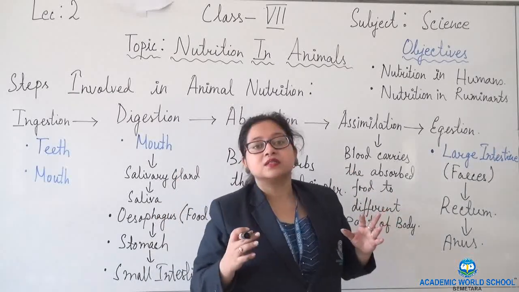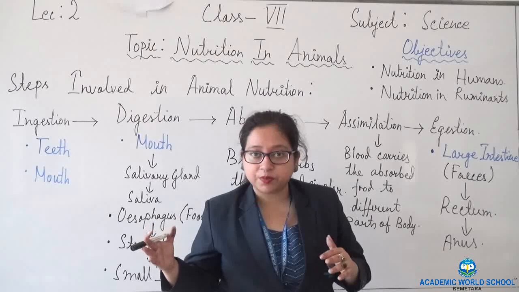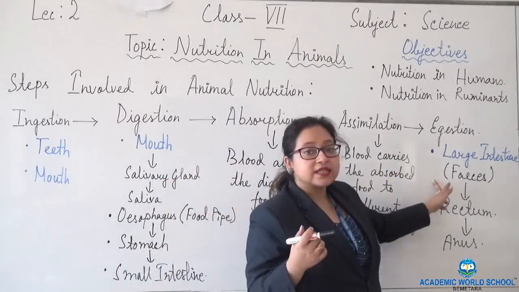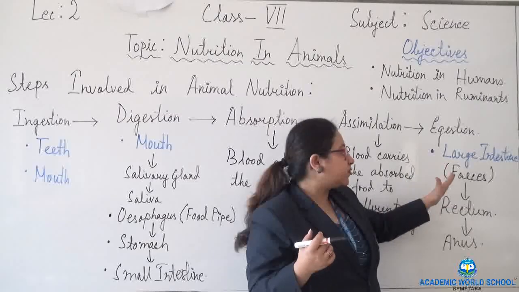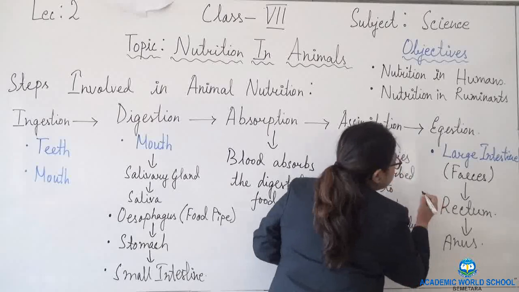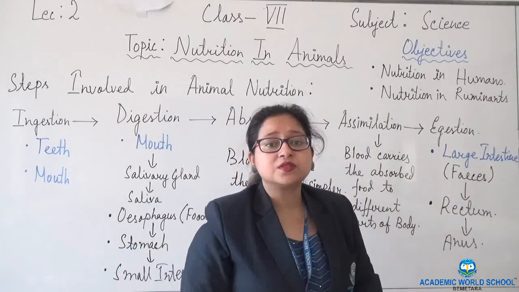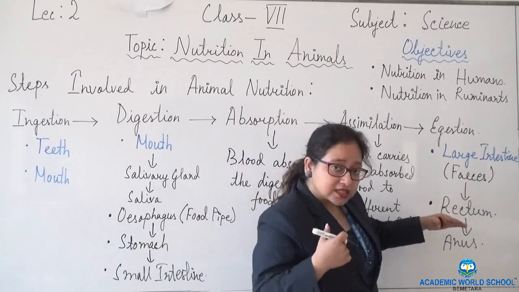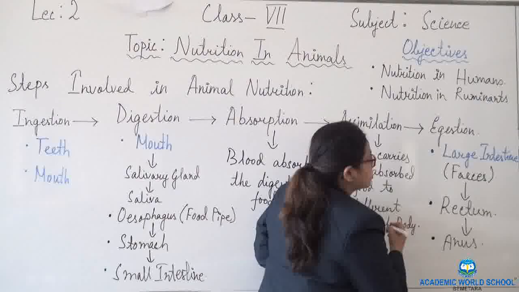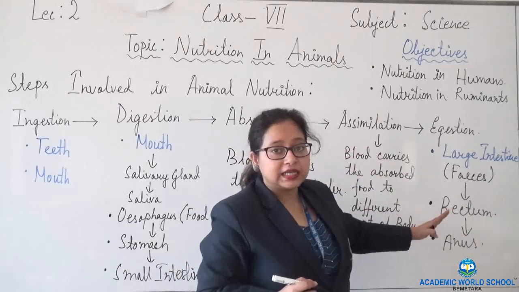Once water and salts are absorbed from the unwanted and undigested product, it becomes semi-solid, which is known as feces. Now this feces is transported to the next organ, known as the rectum. And from the rectum, it is thrown out from our body with the help of the anus. So these are the organs associated with the large intestine.